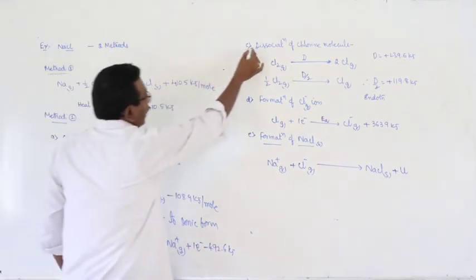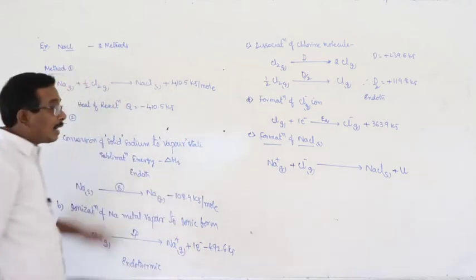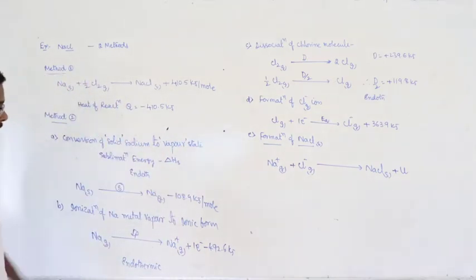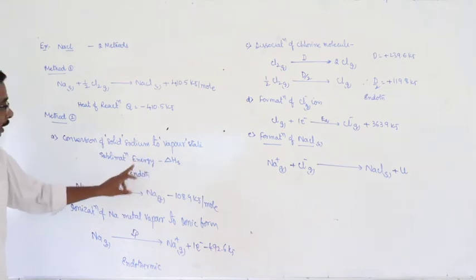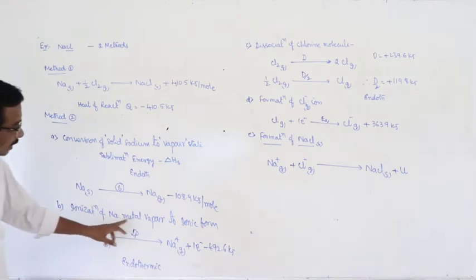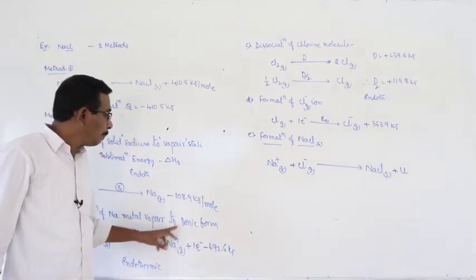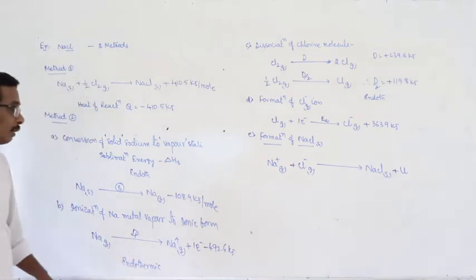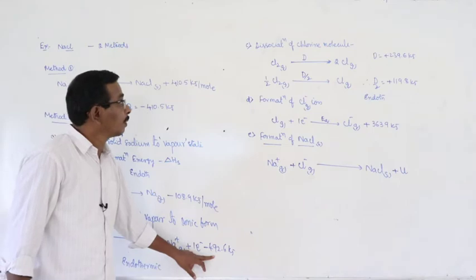Here how many stages are there? 1, 2, 3, 4, 5. What are they? Conversion of solid sodium to vapor state, that is nothing but sublimation. Delta H is positive and the process is endothermic. Second, ionization of sodium metal vapor into ionic form, that is an endothermic process. This is the value.